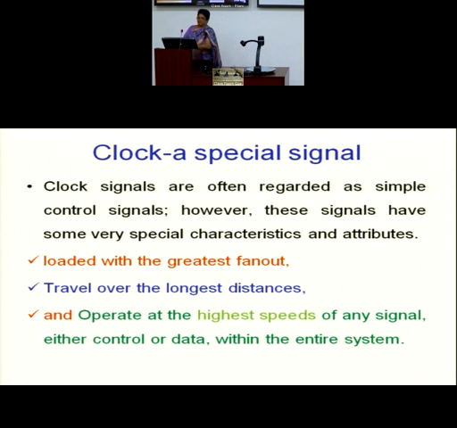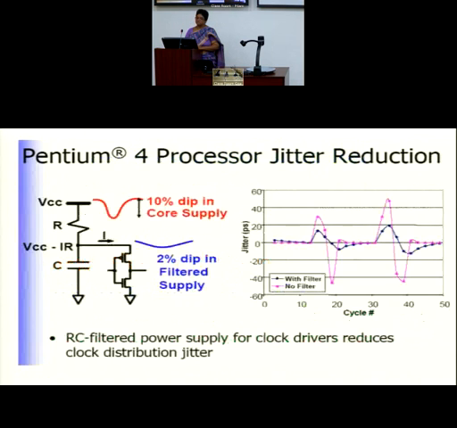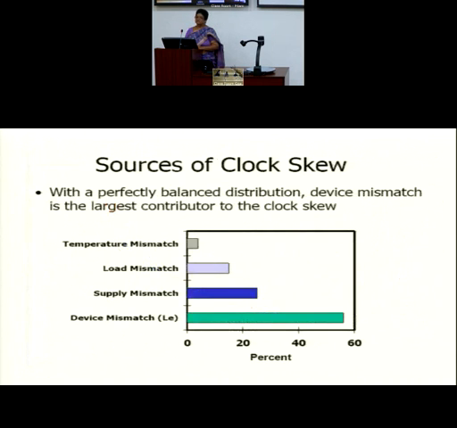So it is loaded to the greatest fan out, travels over the longest distances and operates at the highest speed of any signal. That is why it is a special signal. That is why it is treated differently. And whenever we have a skew, so the most common thing that comes across is skew. Whenever you distribute, the problem comes in skew.